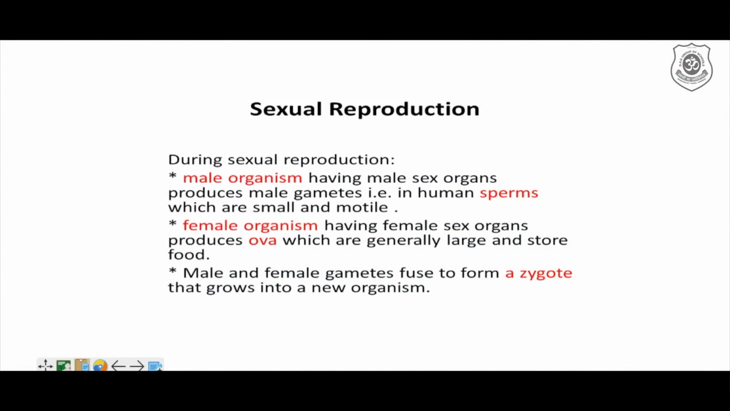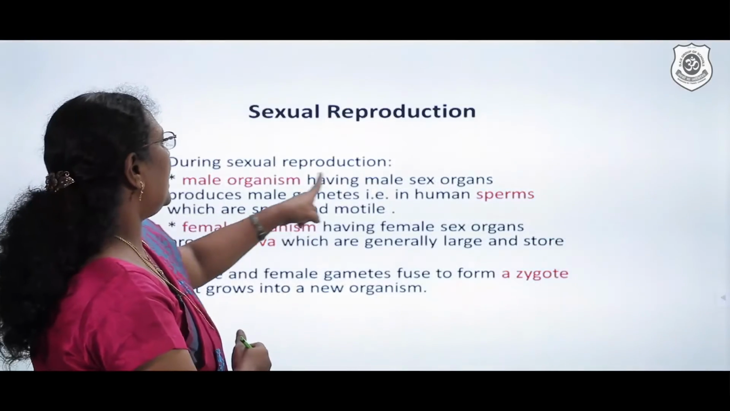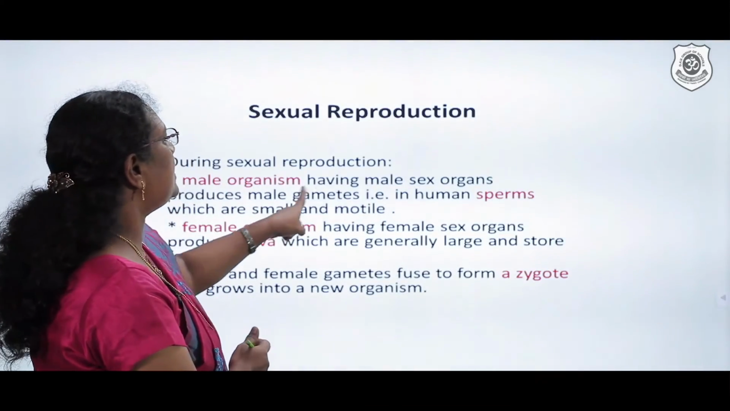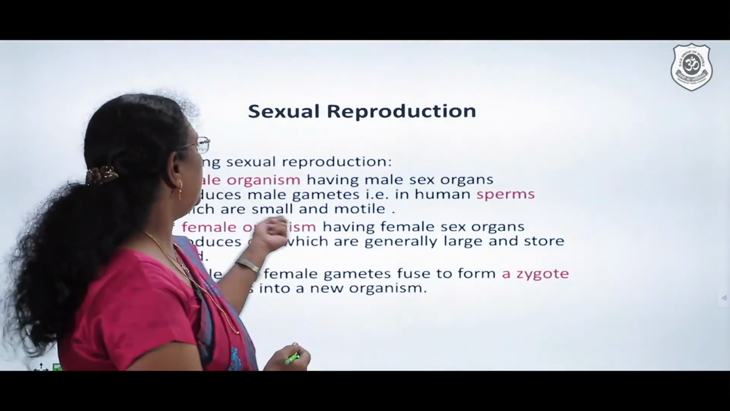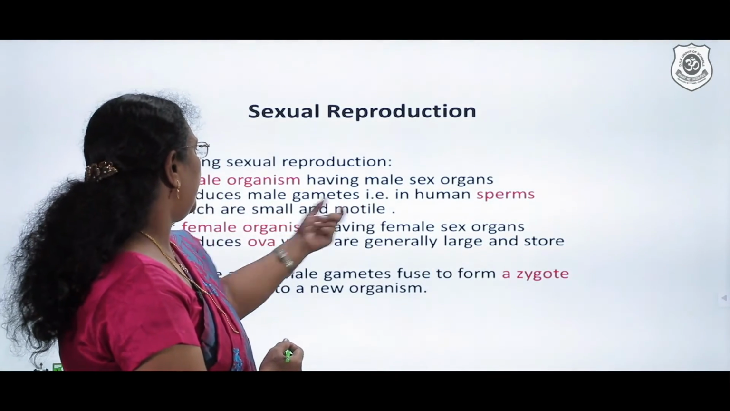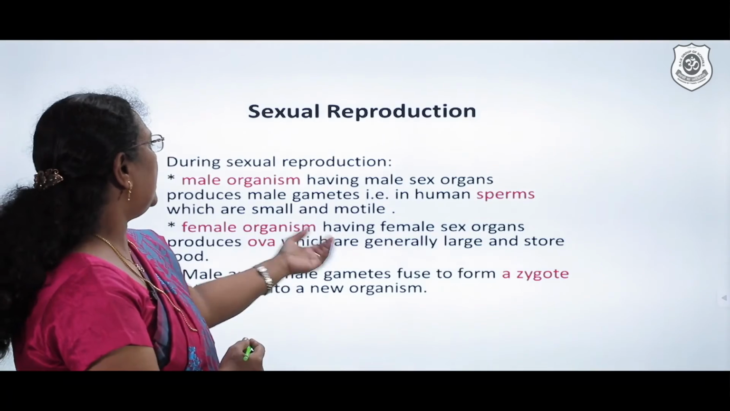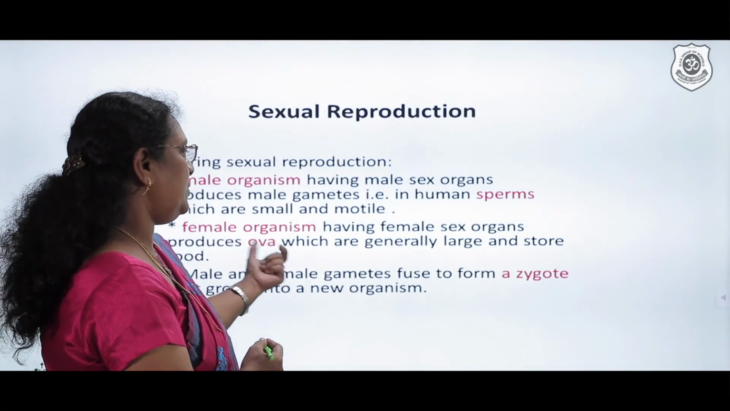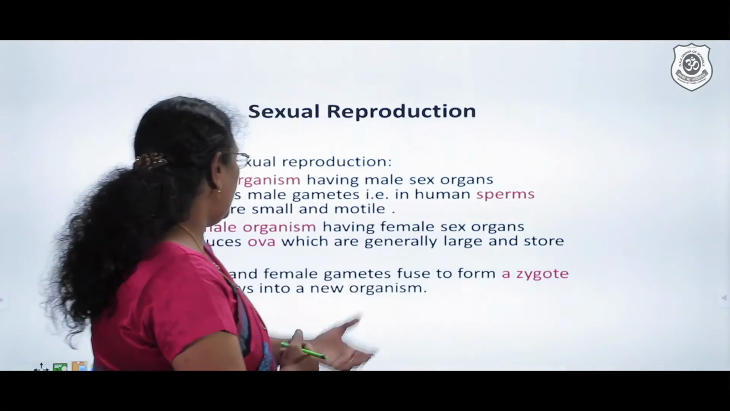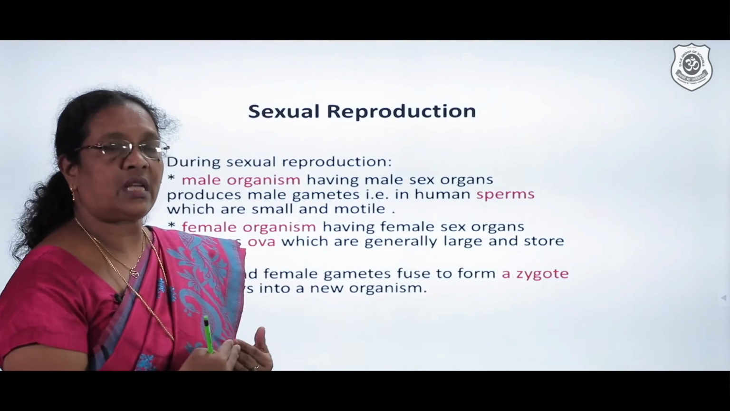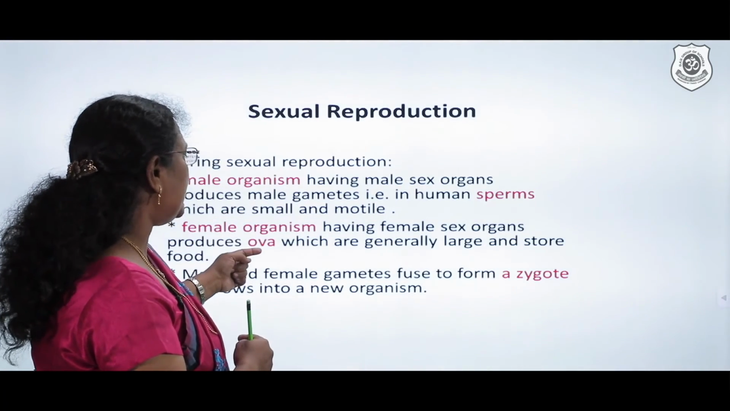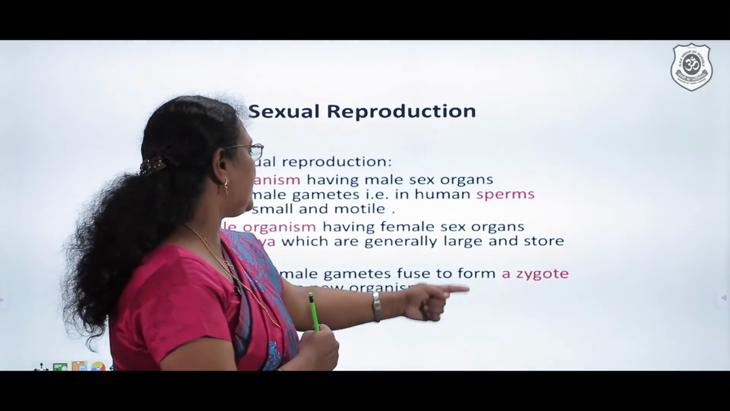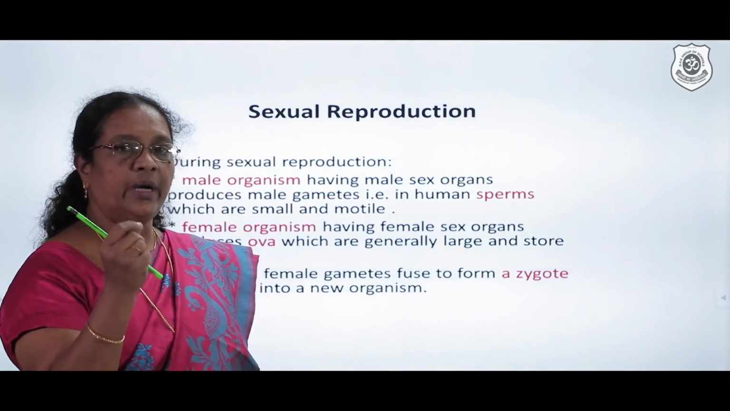During sexual reproduction, the male organism, especially in the case of a human we are just discussing, has the male sex organ which produces a male gamete called sperm. The sperm is very small and motile. The female organism gives out the ova, a gamete which is large and stores food for the young one which just starts developing. When the sperm fuses with the ova, it forms a zygote, and that is the new individual.